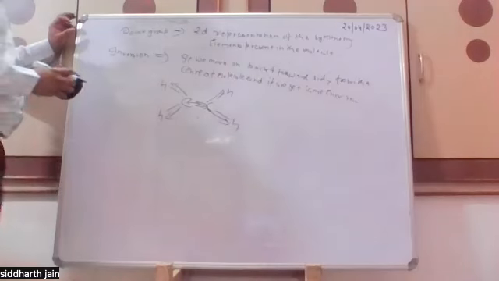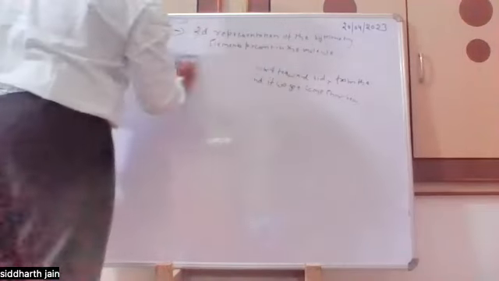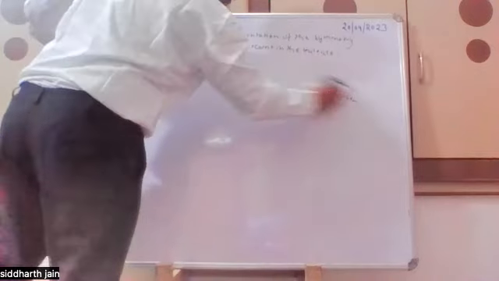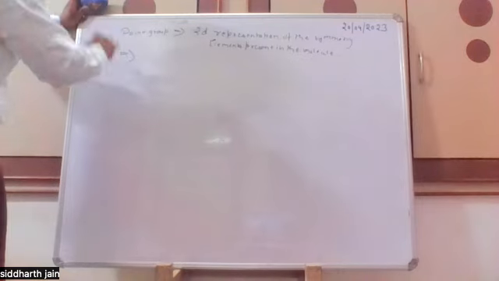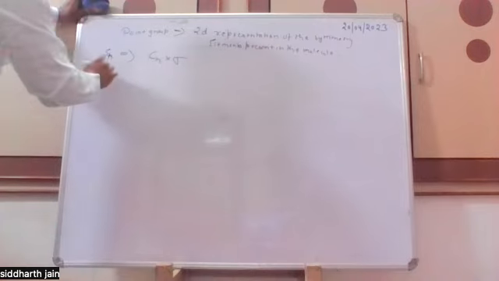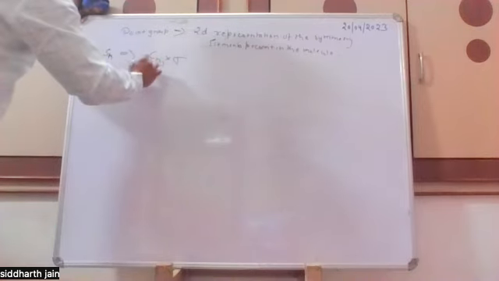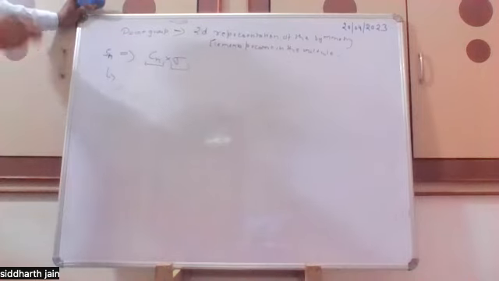Yes. Improper axis of rotation. Yes, sir. So it is denoted by Sn, and it is a combination of two elements, that is Cn into sigma. By Cn we mean proper axis of rotation, and sigma is the plane which is perpendicular to the axis of rotation, so it is written as sigma h.